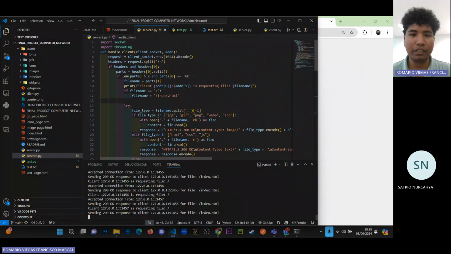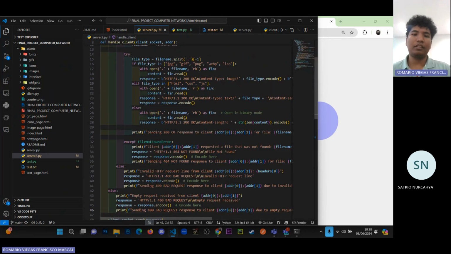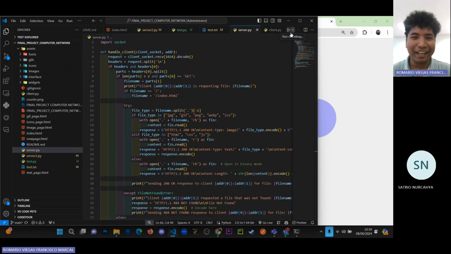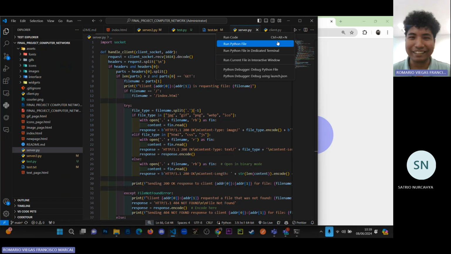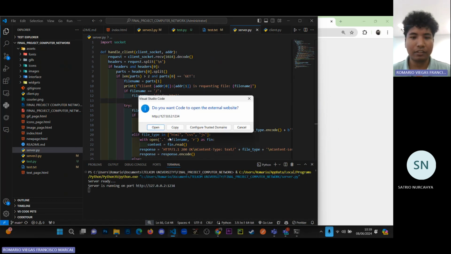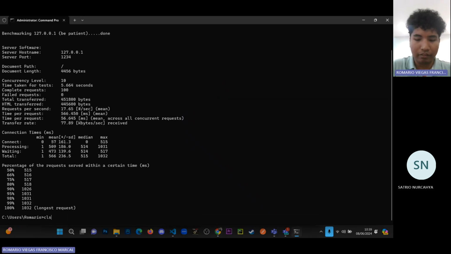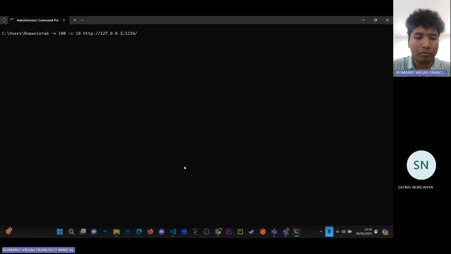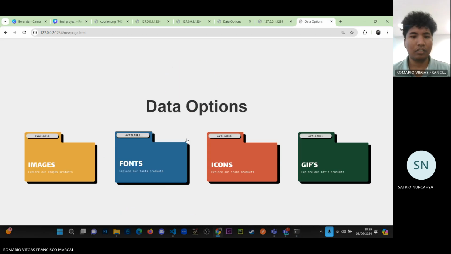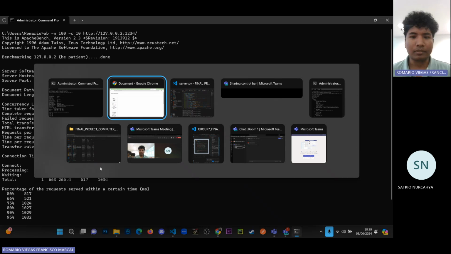On the single thread server, when I try to use the benchmark, there's a bit of an issue. Let's try again. I am still curious why this does not work. It should work right now. Okay, follow the link. Yeah, it's open, right? You guys can see. Let's just try. Change to two. It should be denied. Let's open here. Still the same.